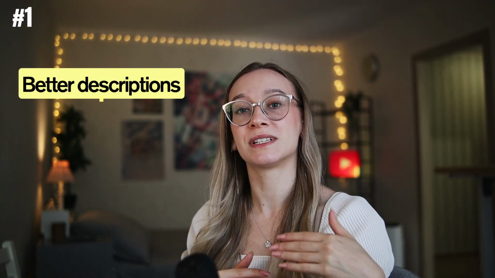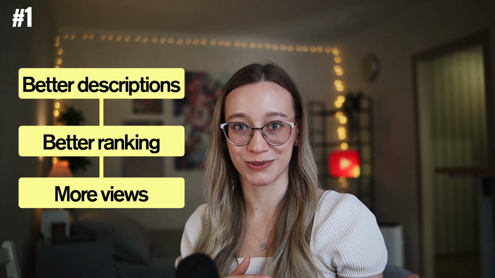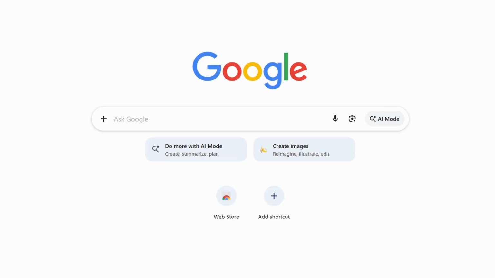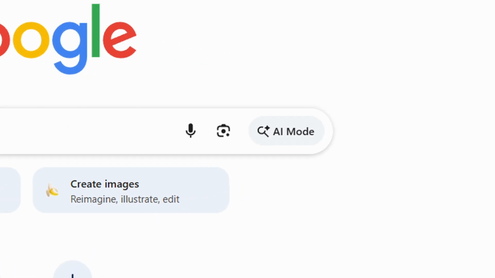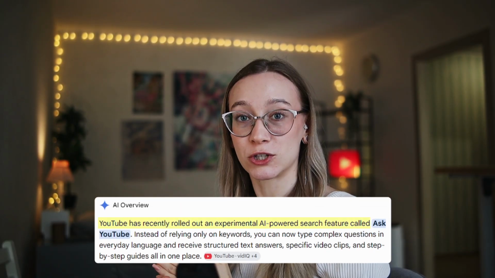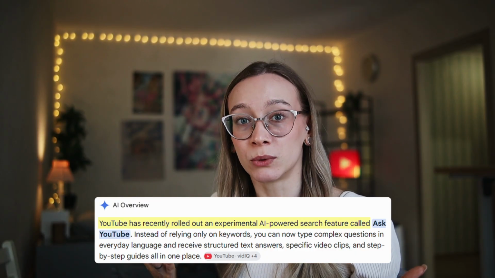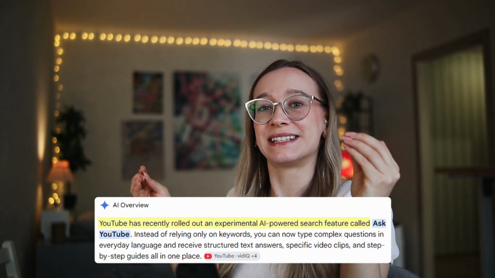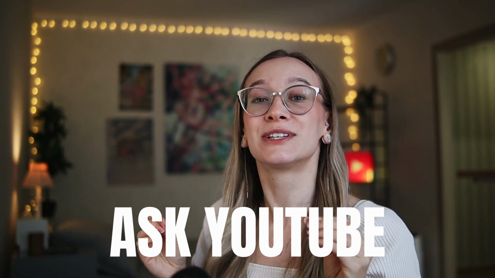So here are 3 things that better descriptions are doing. First of all, if you generate better descriptions, it gives you better ranking, which gives you more views. You know that YouTube is kind of obsessed with search now, as well as Google. Like that's why we have AI mode appearing, and that's why YouTube just launched an experimental feature that allows you to not only use keywords, but entire phrases in the YouTube search bar. It's called Ask YouTube. So search is a pretty big deal for YouTube.